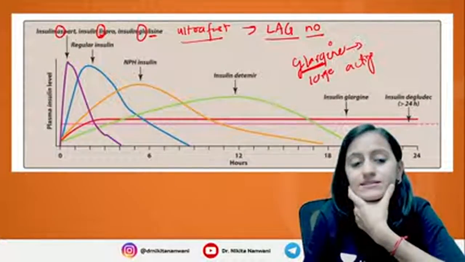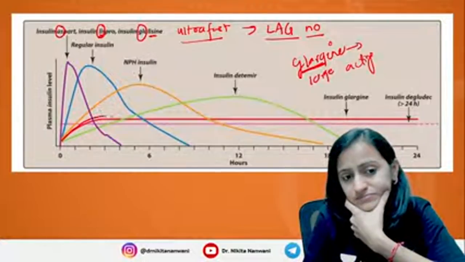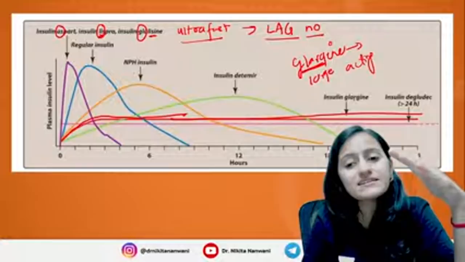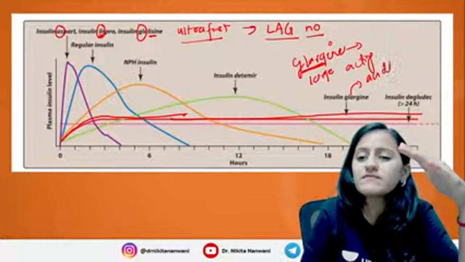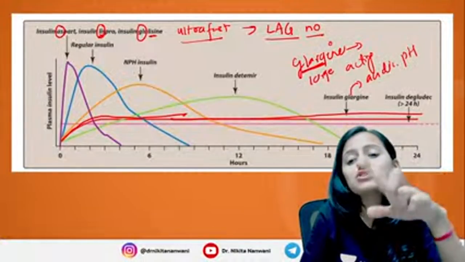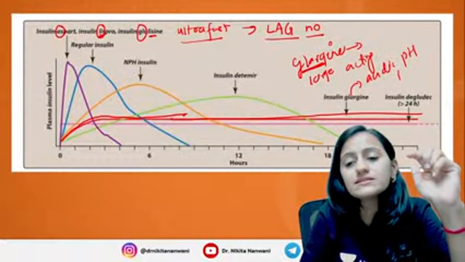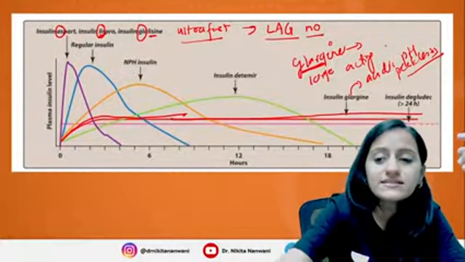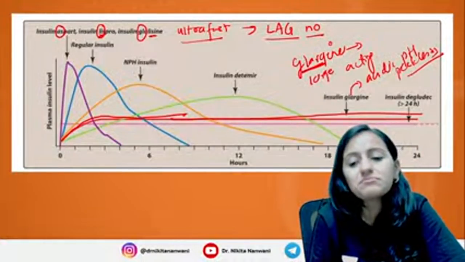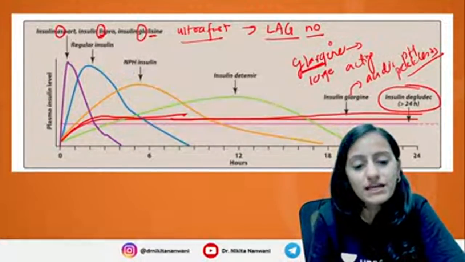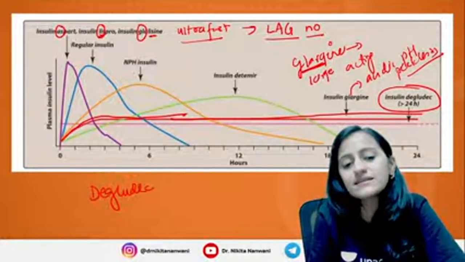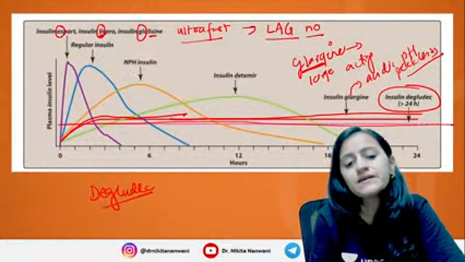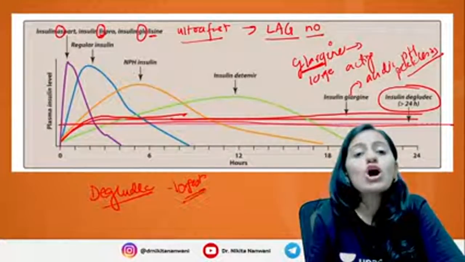Glargine is your insulin analog which you will see is basically flat throughout. It has the initial rise, and then it is flat throughout. Remember, it has acidic pH, and it should not be combined with other insulins. It is your peakless insulin. Of Detemir, Glargine, and Degludec, Degludec is the longest acting insulin. Okay, you can see that it's a flat line, the light pink color here. Degludec is the one which is longest acting.